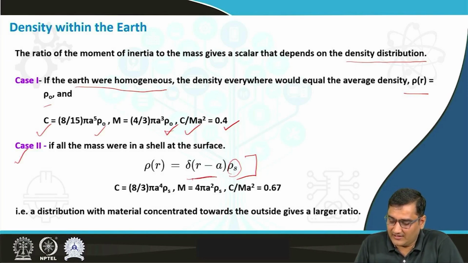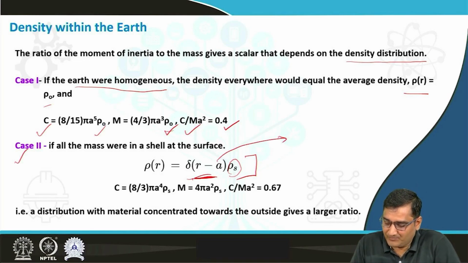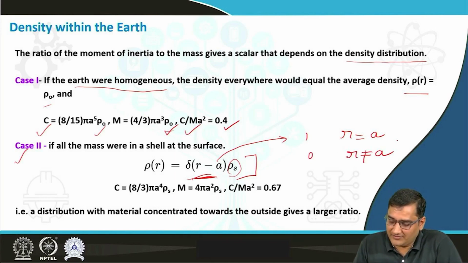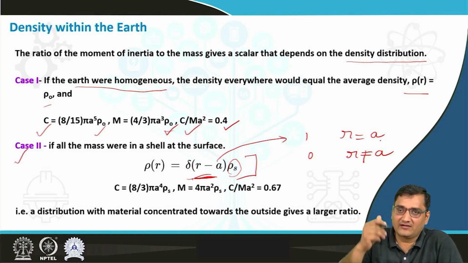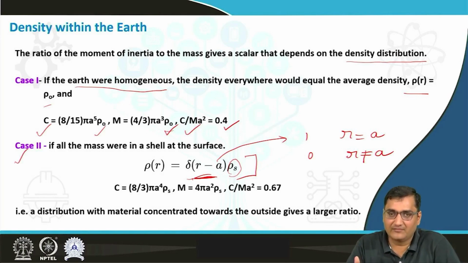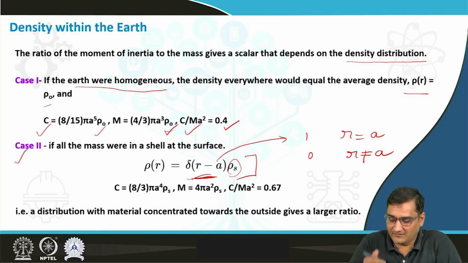This Kronecker delta function will be equal to 1 when r is equal to a, and it will be 0 when r is not equal to a. So when r is equal to a, that means the entire density will be in a shell near the surface. That will basically be equal to the density of the surface, rho s.